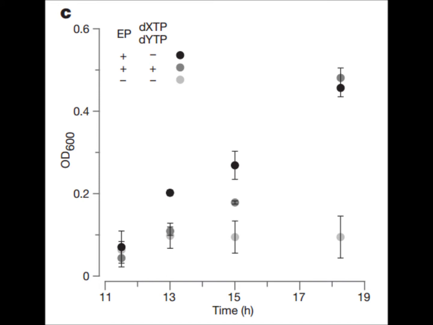Where is the effect? The grey dots are the cells with just nothing in them, normal cells, and look at them, they grow terribly. If you add the plasmid, the cells start growing a lot better. If you add the base pairs to cells that already have the plasmid, there isn't much difference in the growth. So the figure doesn't quite match what they're saying in the text.